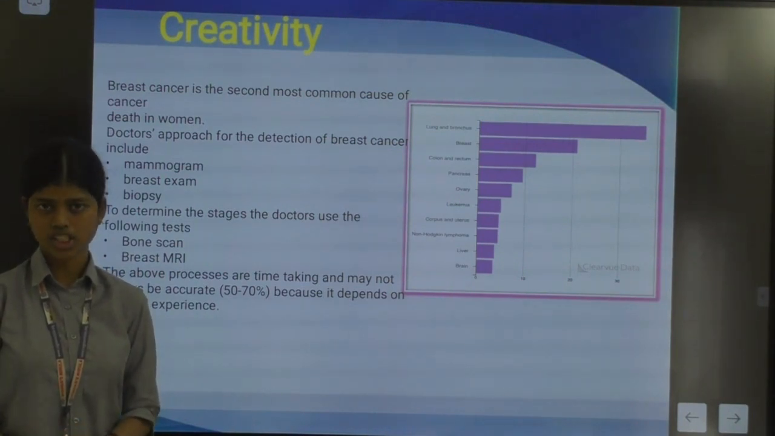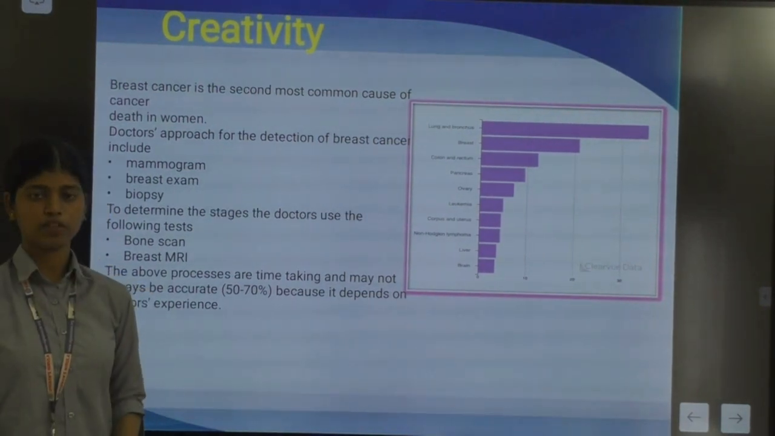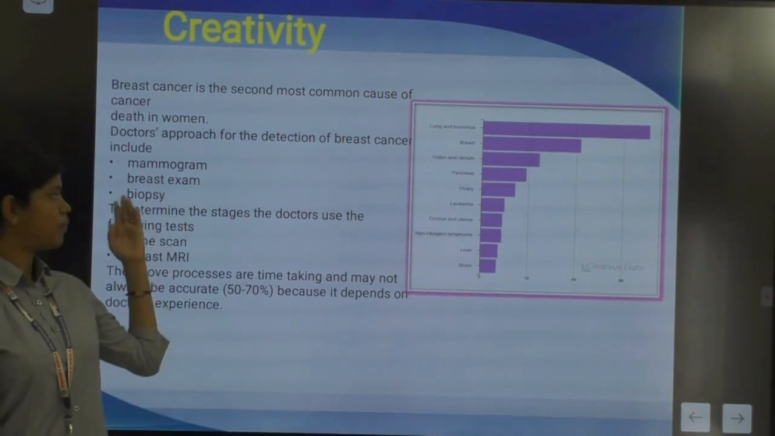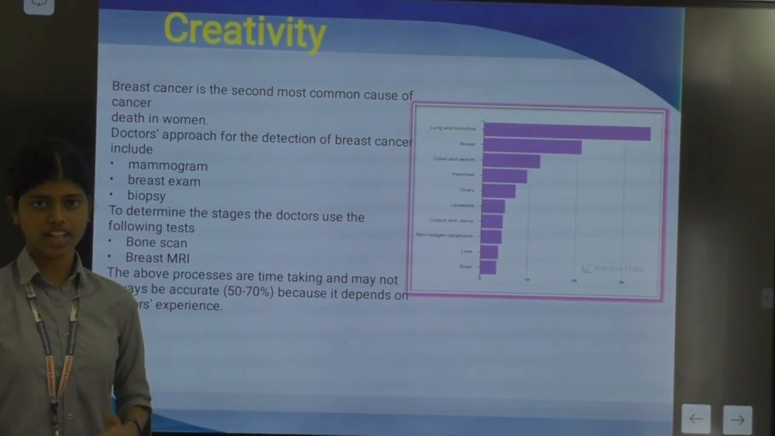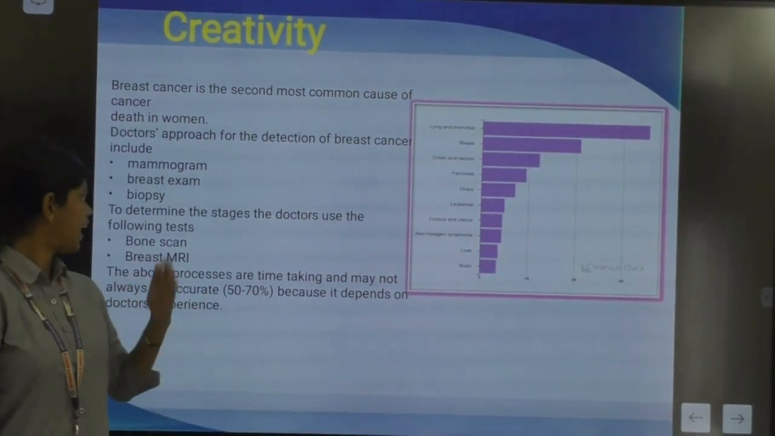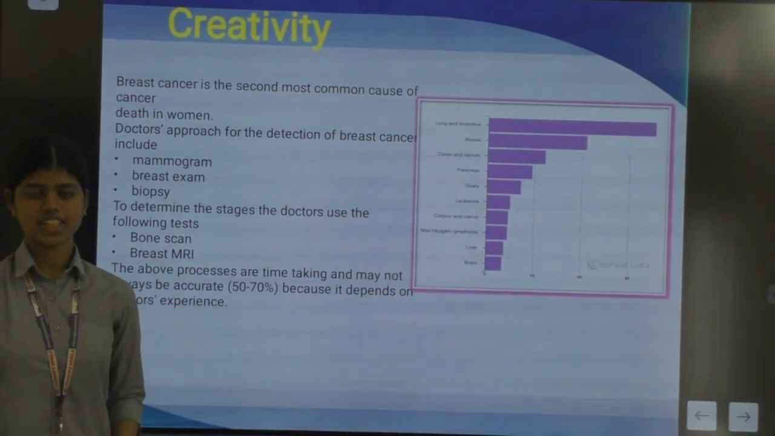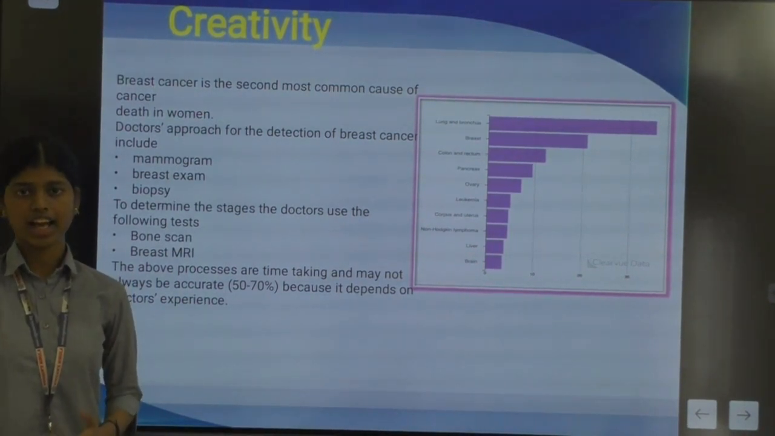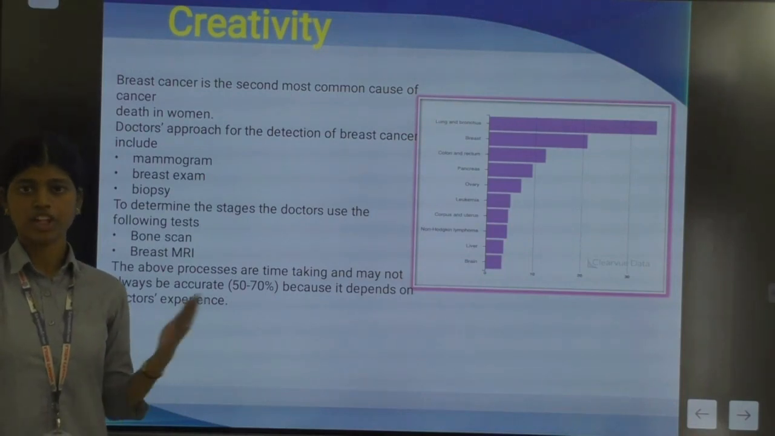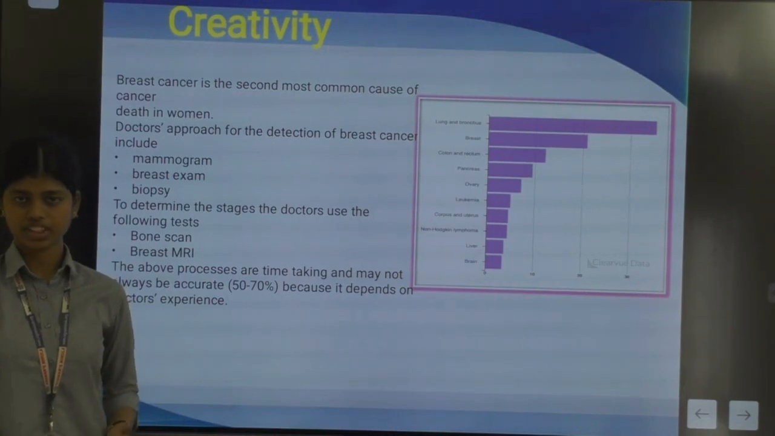But before going into the process details, let me express our thoughts on why we have chosen ML. Doctors perform different tests like mammogram, breast exam and biopsy to determine the presence of cancer. After determining the presence of cancer, doctors perform a few more tests like bone scan and breast MRI to determine the stage of the cancer. This is a time-taking process because doctors need time to receive the reports and analyze them. And the maximum accuracy that can be achieved using this approach is 50 to 70% because analyzing and predicting the stage depends on the doctor's knowledge.